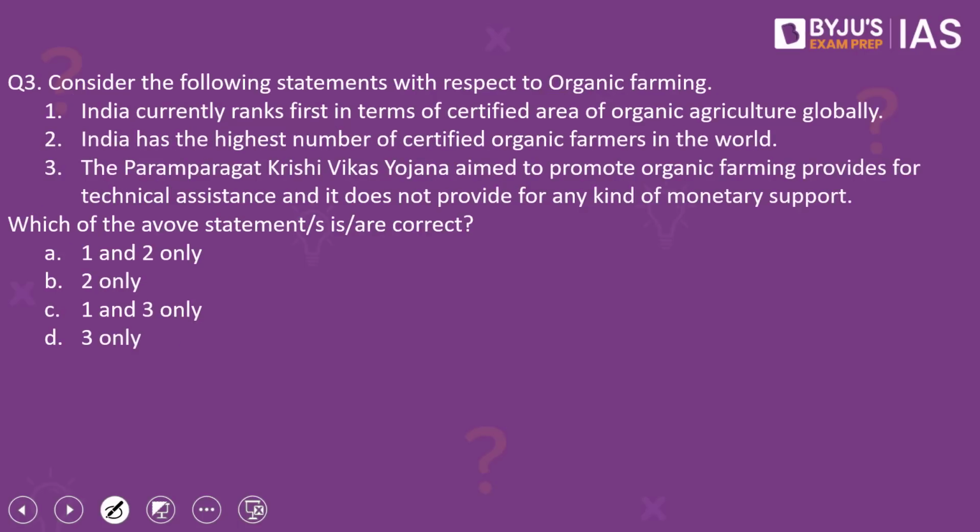It reads, consider the following statements with respect to organic farming. There are 3 question statements given here. The first one reads, India currently ranks first in terms of certified area of organic agriculture globally. The second point, India has the highest number of certified organic farmers in the world. The third point, the Paramparagat Krishi Vikas Yojana aimed to promote organic farming, provides for technical assistance, and it does not provide for any kind of monetary support. Which of the above statements is or are correct? Please have a look at the options given.